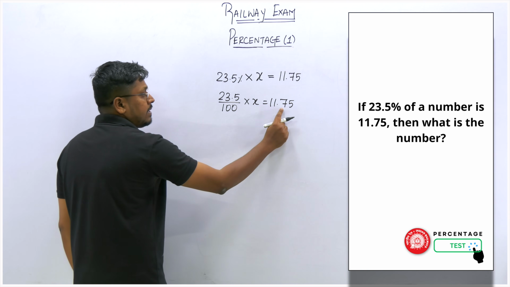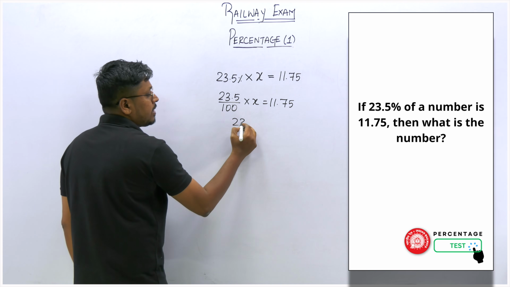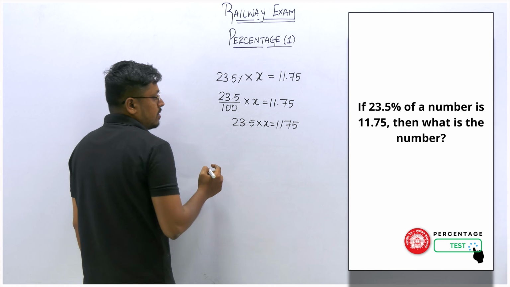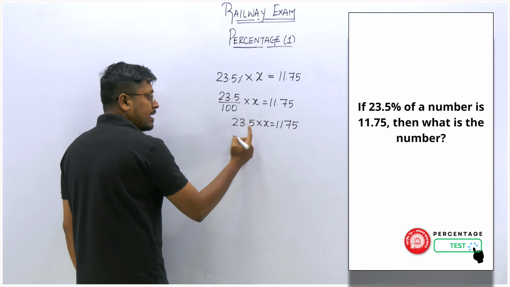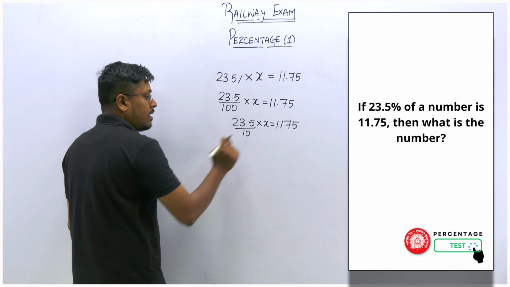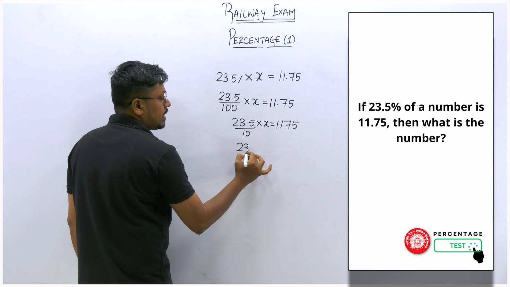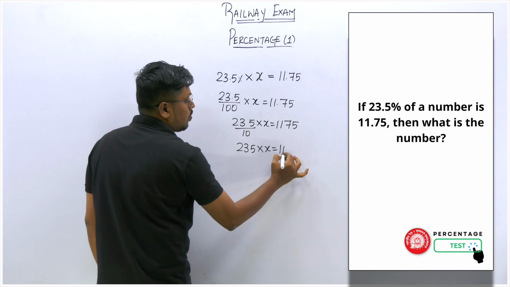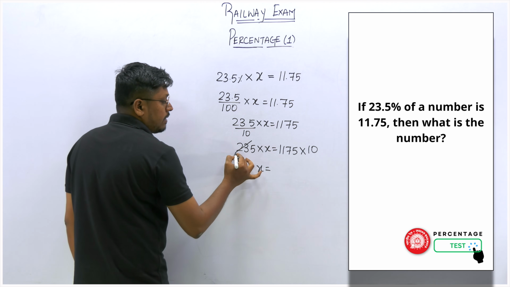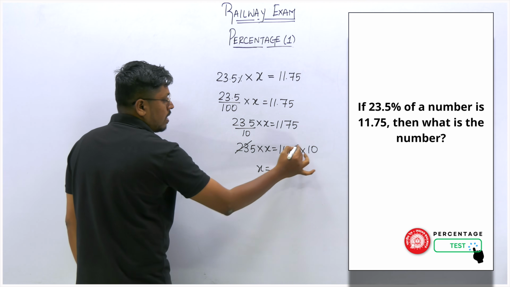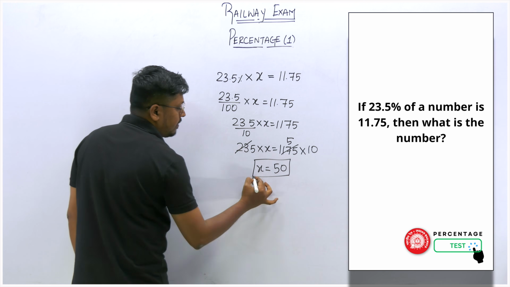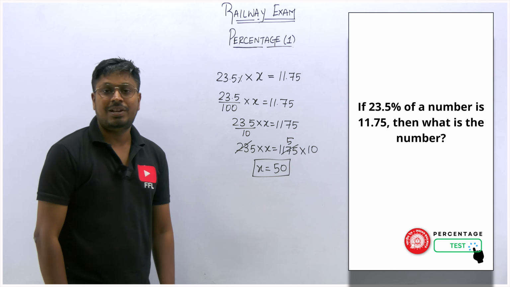So when you multiply by 100 here, we can remove the decimal point. So this becomes 23.5 into x is equal to 1175. Now again, to remove this decimal point, since there is one decimal place, we multiply by 10. So 235 into x is equal to 1175 into 10. So x is equal to 11750 divided by 235, and we can cancel this on 5 times. So x is equal to 50. Finally we got the answer, that is x is equal to 50.